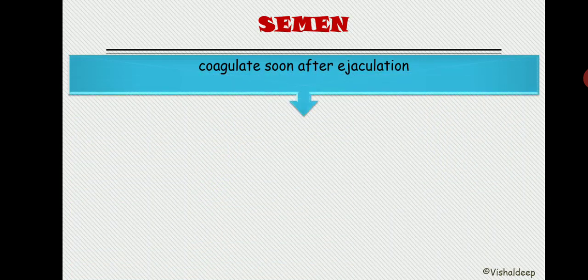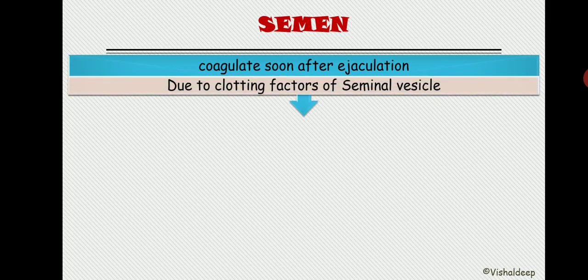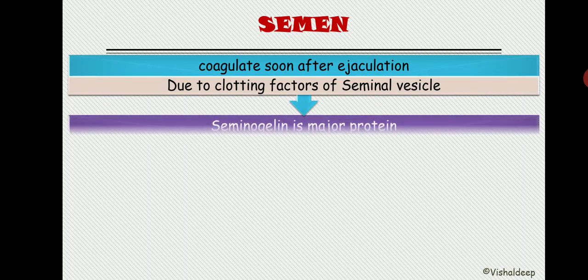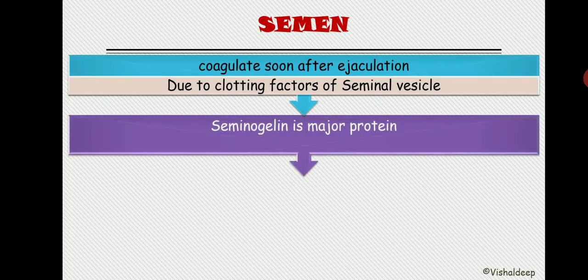Semen will be coagulated soon after ejaculation due to the clotting factor present inside the seminal vesicle, that is semenogelin. Now, semenogelin is the major protein. What is its role? To coagulate the semen, right?